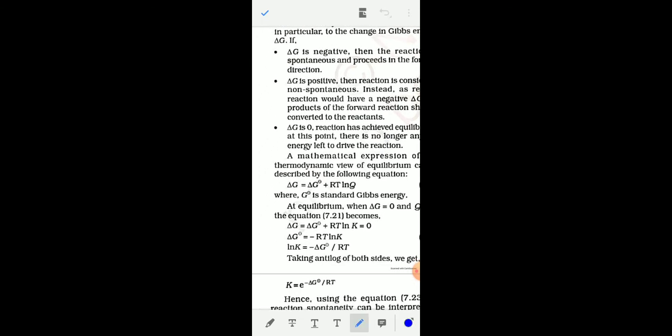Now, the relation between the equilibrium constant, reaction quotient and Gibbs free energy. The relation is delta G is equal to delta G 0 plus RT ln Q, where Q is the reaction quotient. At equilibrium Q is equal to Kc, that is, Q is equal to K. And at equilibrium you have to remember that the value of Gibbs free energy change is equal to 0.